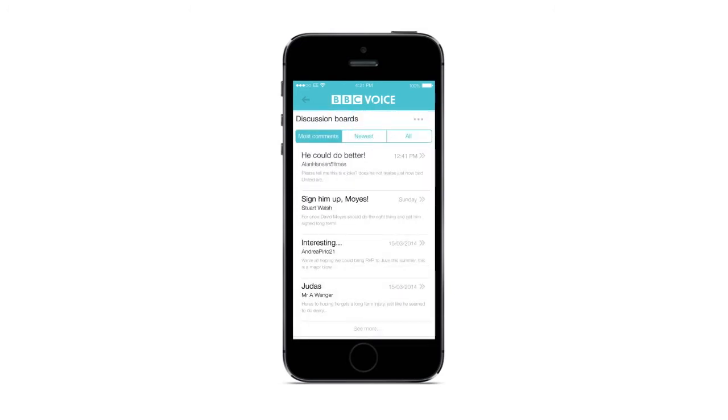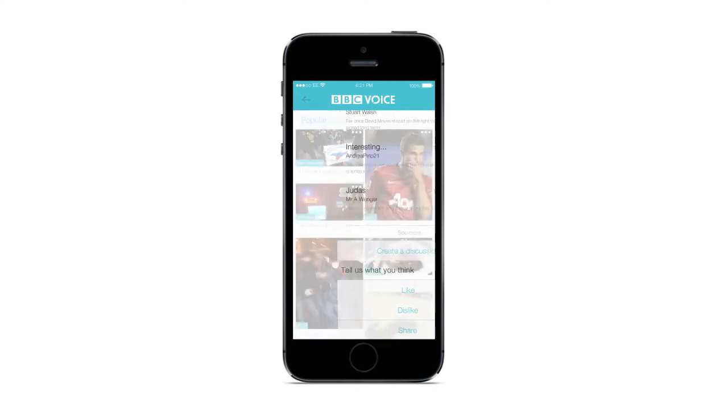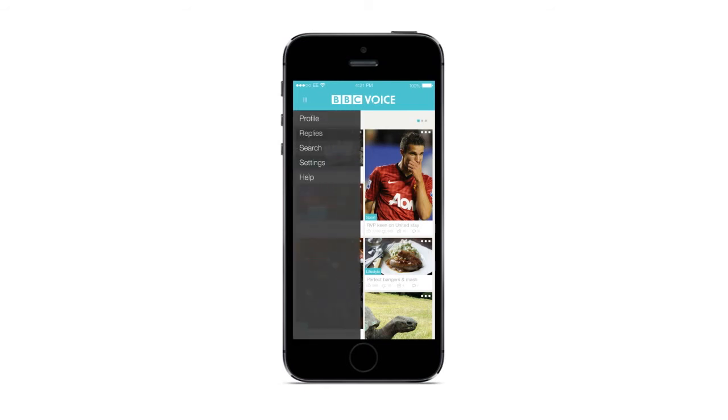Upon returning to the story, if users choose to continue scrolling, they can decide if they'd like to share, like or dislike the article. Once the user leaves an article, they return to the home screen, where they can then access the menu. On the menu, they will be able to check their discussion posts, search for stories and view their profile.